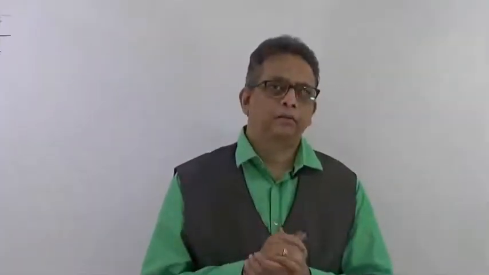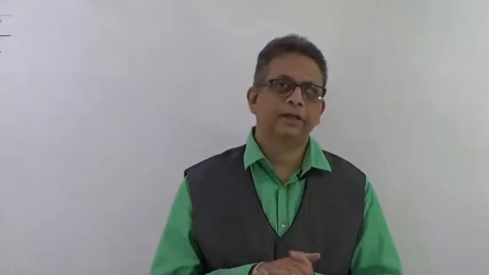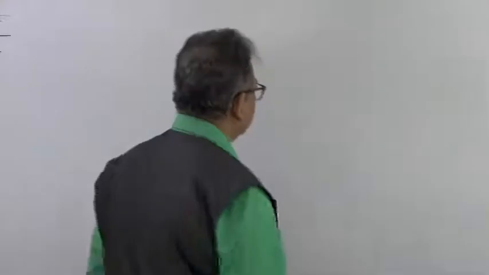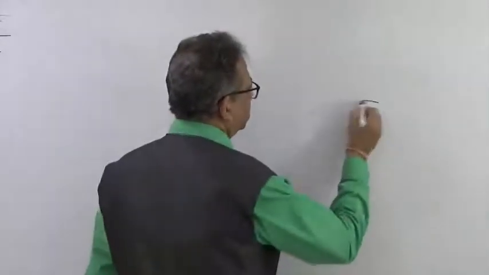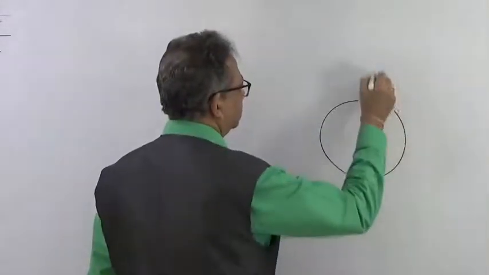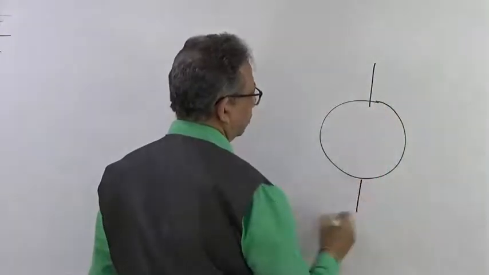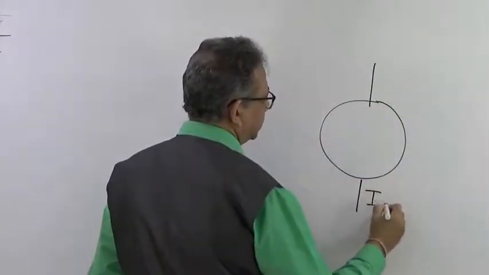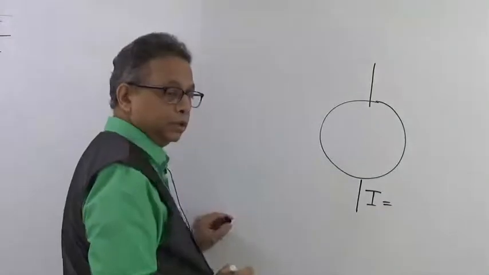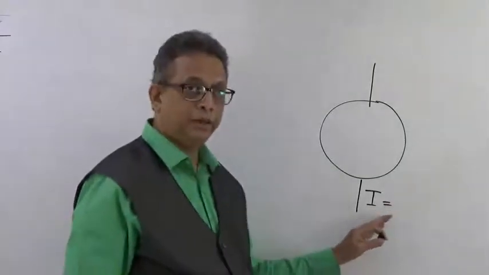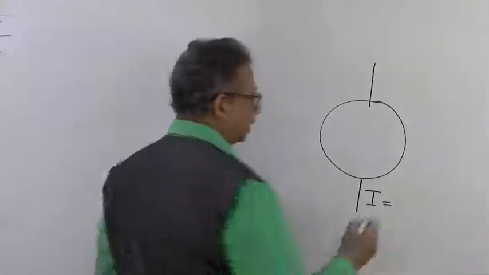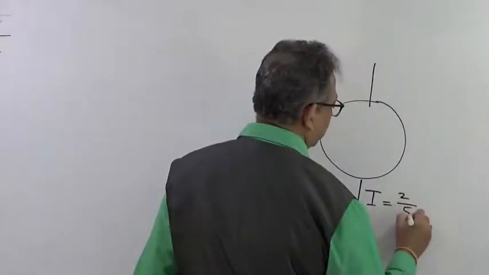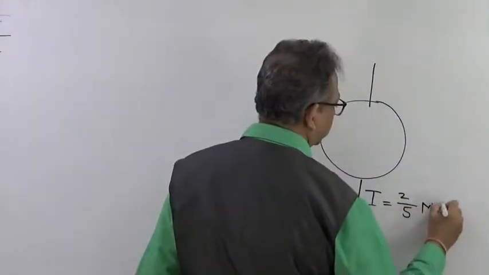Now let us take one more example of radius of gyration and see how we can define it. For example, we had already seen the moment of inertia of a sphere, right? How much was it? You remember? We had done this. I had given you the whole chart. It was 2 upon 5 mr square.